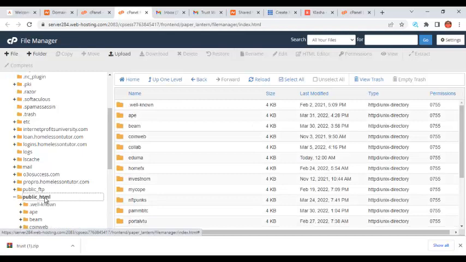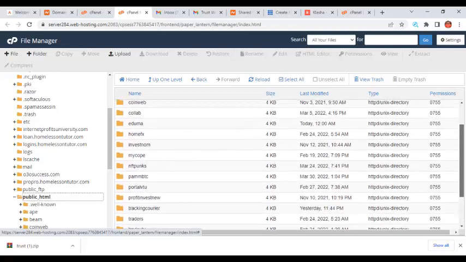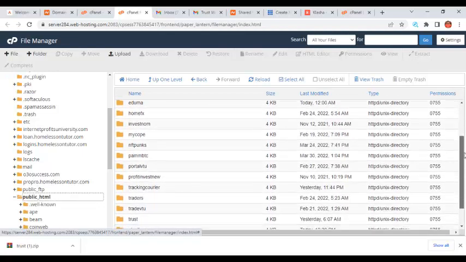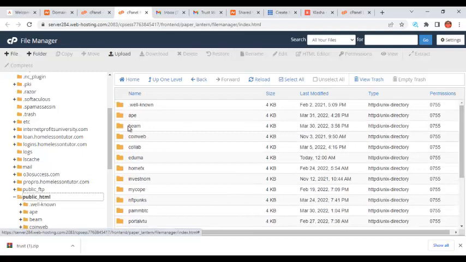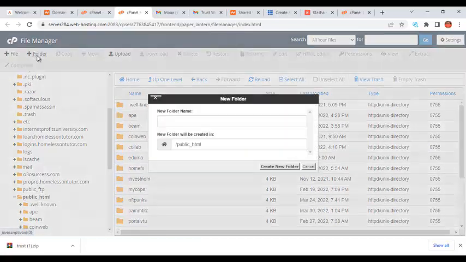Now when you click on public_HTML, you are not going to be seeing all of these many files that you are seeing here. The reason why you are seeing all of these files here is because I already use this as a tutorial. I already have a lot of sites that I'm building right here. So I just create a folder, and this is how I create a folder. So I click on folder, right?